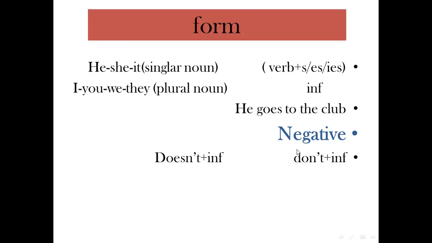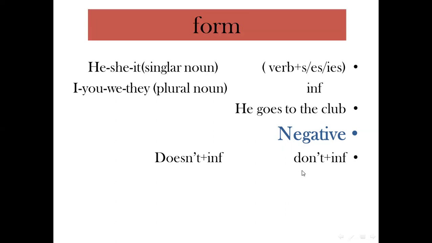After that, if I have I, you, we, and they, and any plural, we use what? Excellent, don't plus infinitive. So I go to the club, and if I want to use not here, I'm going to say I don't go to the club.